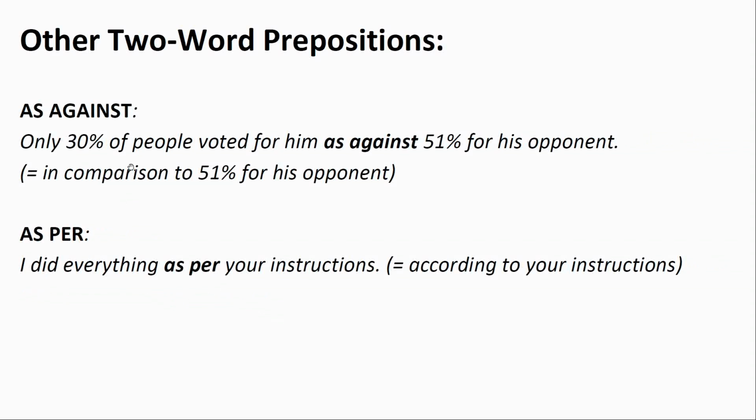As against. Only 30% of people voted for him as against 51% for his opponent. This means in comparison to 51% for his opponent. As per. I did everything as per your instructions. So according to your instructions.